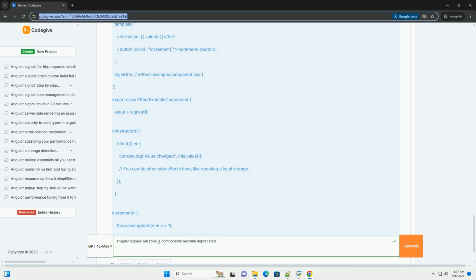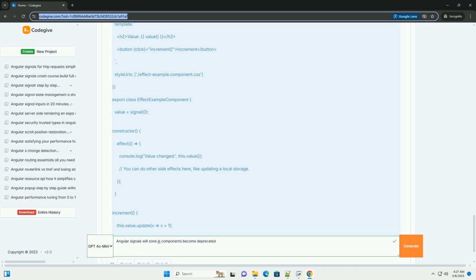Code examples. Let's look at some examples to illustrate how to use signals in components. Example 1. Simple counter component. Explanation: 1. signal(0) creates a writable signal named count and initializes it to 0. This is our reactive state. 2. computed(() => this.count() * 2) creates a computed signal named doubleCount. Its value is always twice the value of count.